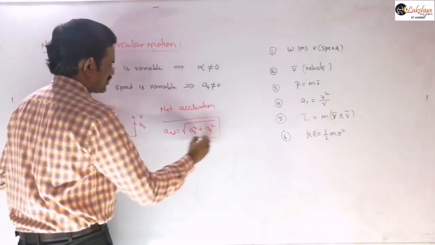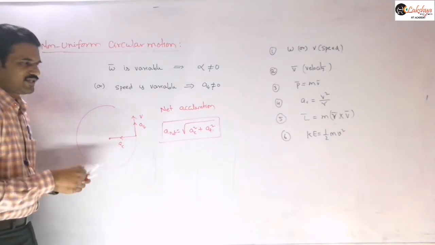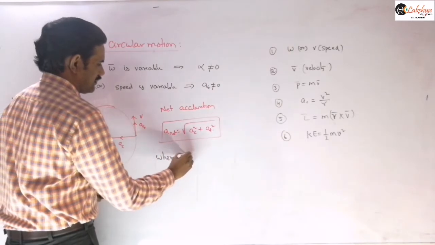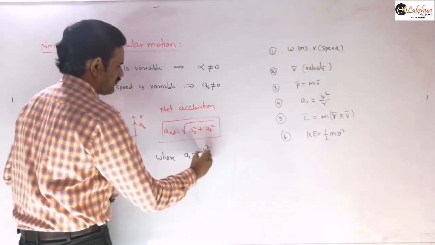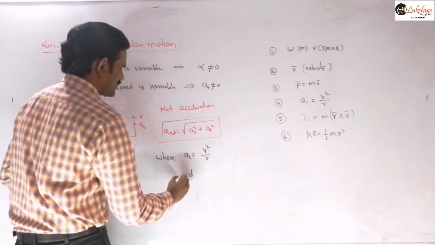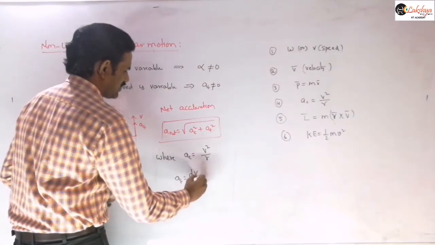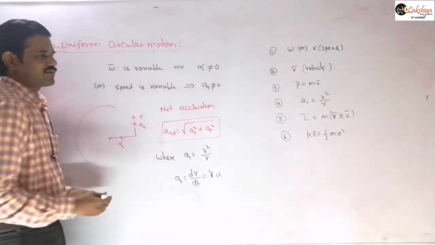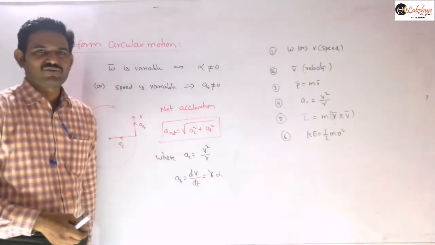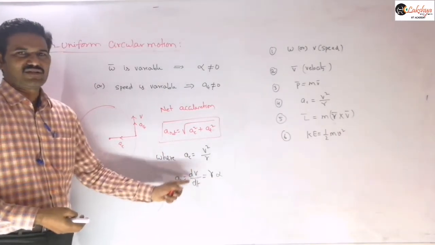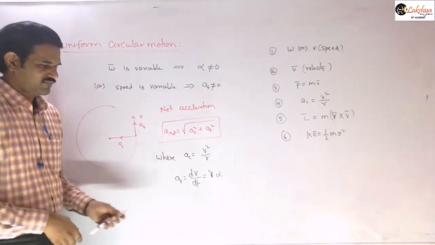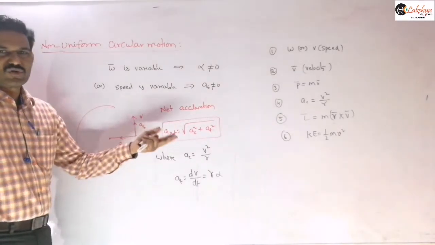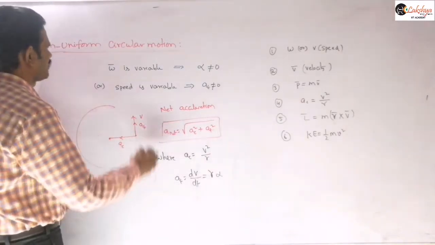AC is V square by R, and AT we define as dV by dt, or we can also use R alpha. According to the given data, either use AT equals R alpha, or if the speed function is given, use dV by dt. With that you can calculate the acceleration. So net acceleration is also a variable quantity here.